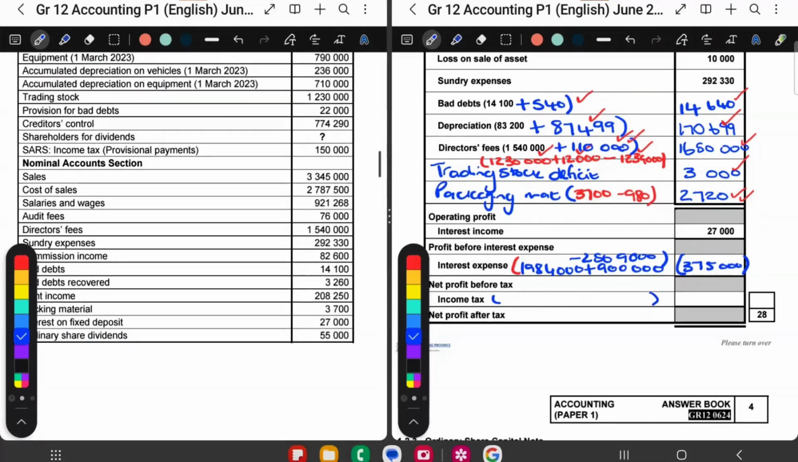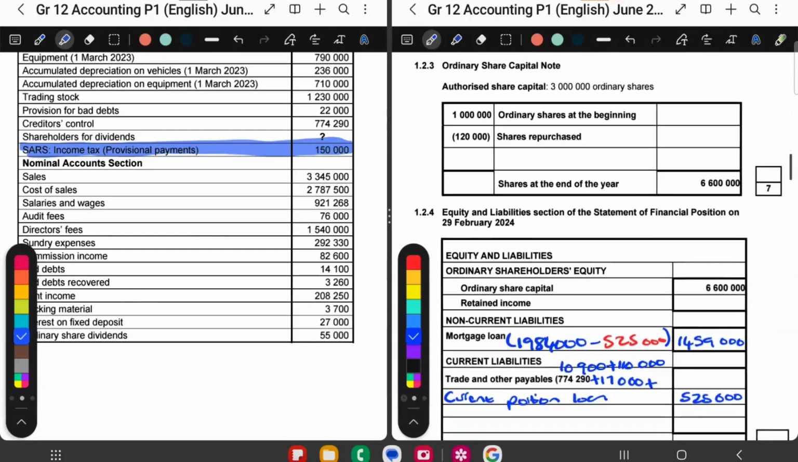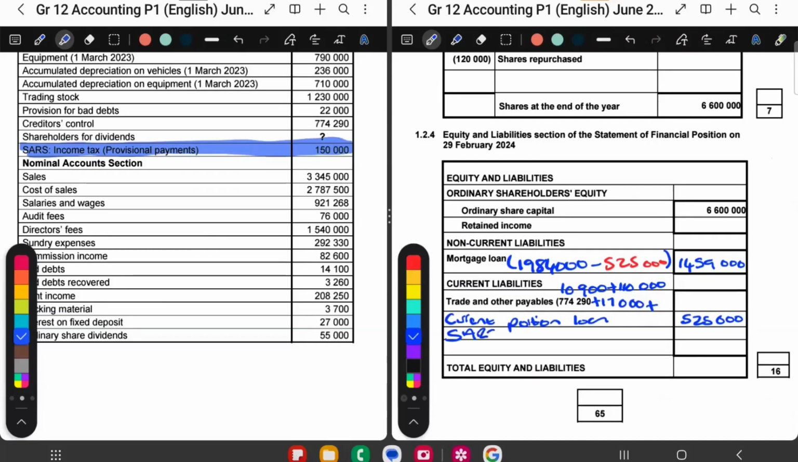So that income tax consists of two amounts. It's this provisional payment that we made here. So we already made these payments, 150,000. So this 150,000 goes there, plus the part that we must still pay. So I get my SARS income tax to be 167,000, and this must also be in brackets. And because I still owe SARS, it's a liability, eh? So SARS income tax is then 17,000. Just to show that that's a liability.